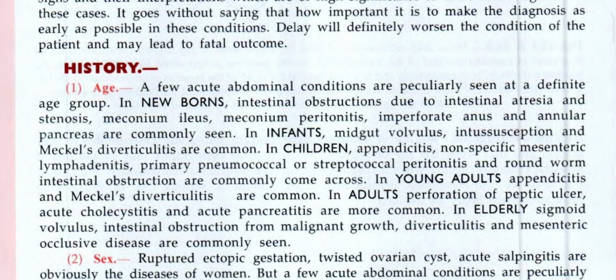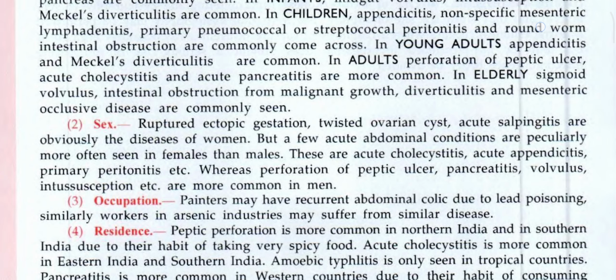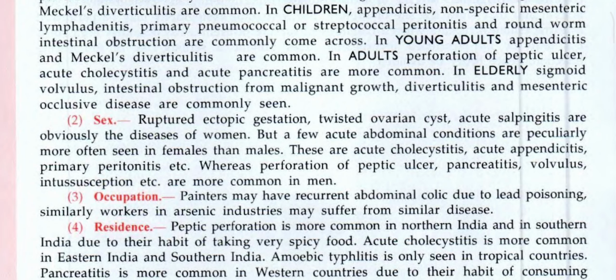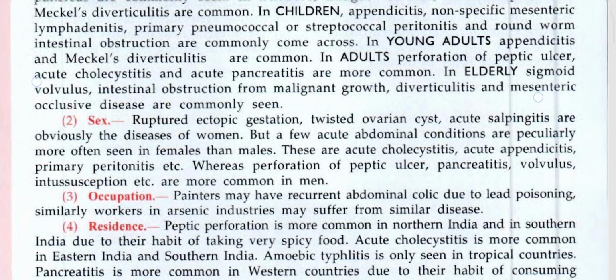In children, appendicitis, non-specific mesenteric lymphadenitis, primary pneumococcal or streptococcal peritonitis, and roundworm intestinal infections are commonly come across. In young adults, appendicitis and Meckel's diverticulitis are common. In adults, perforation of the peptic ulcer, acute cholecystitis, and acute peritonitis are more common. In elderly, sigmoid volvulus, intestinal obstruction from malignant growth, diverticulitis, and mesenteric occlusive disease are commonly seen.